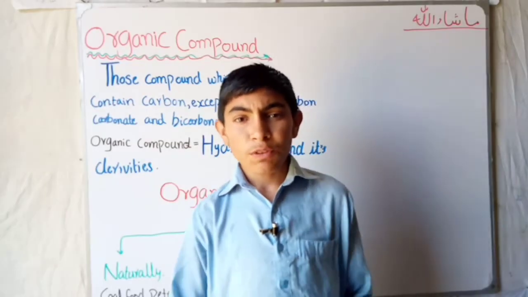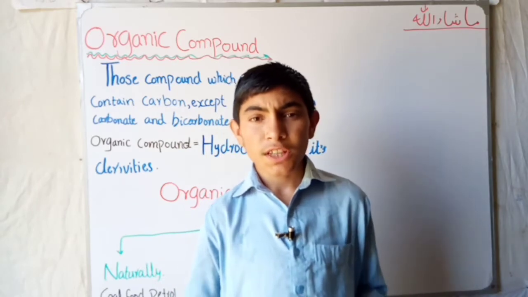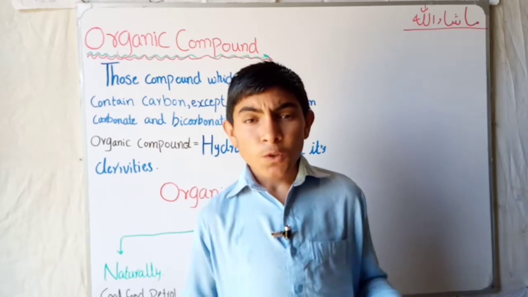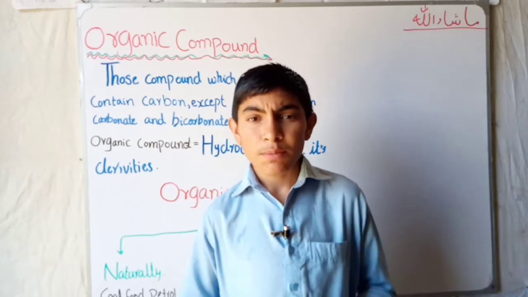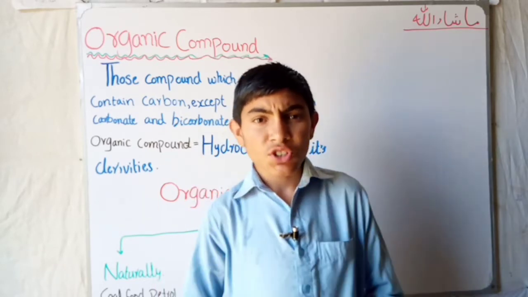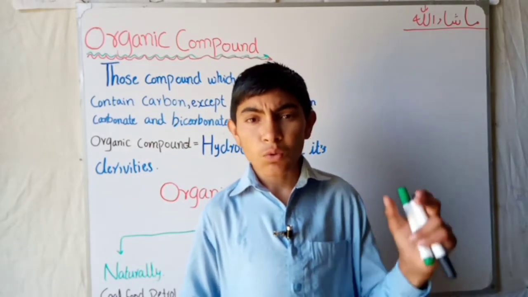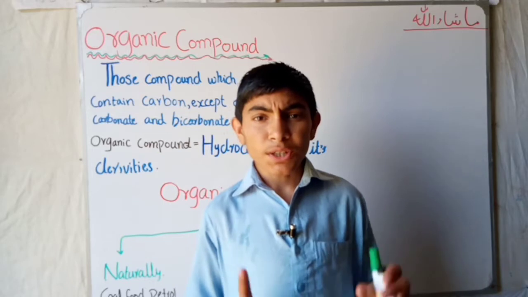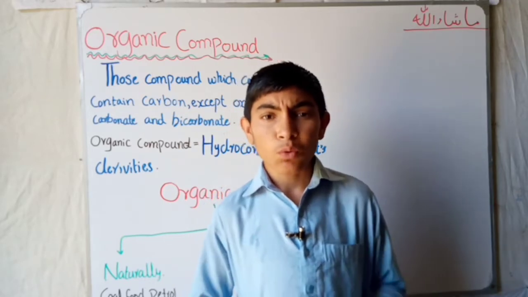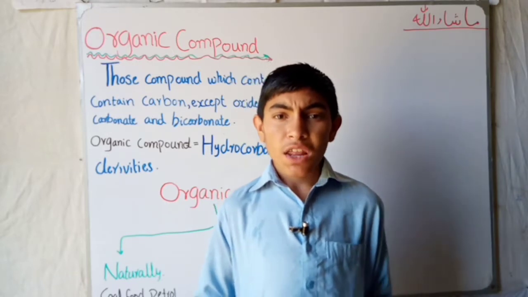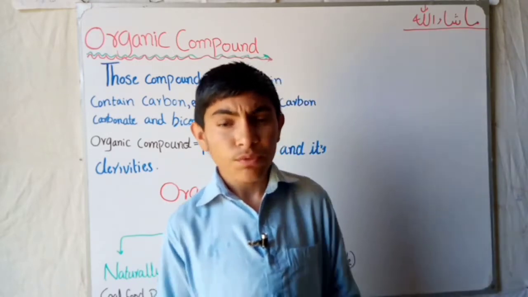Students, in previous lectures, we studied acids and bases, the second chapter of 10th chemistry. Today we'll start the next chapter of 10th chemistry, which is organic chemistry. Here we will talk about all organic compounds, firstly their definition, what an organic compound is, what its characteristics are, how it is formed, and how it is differentiated into different parts.